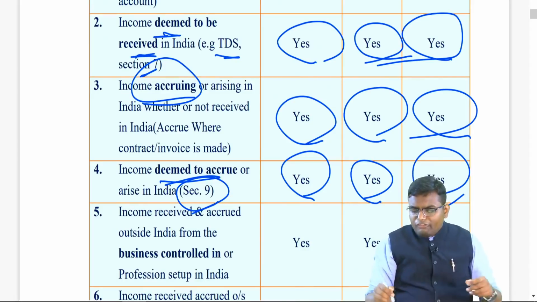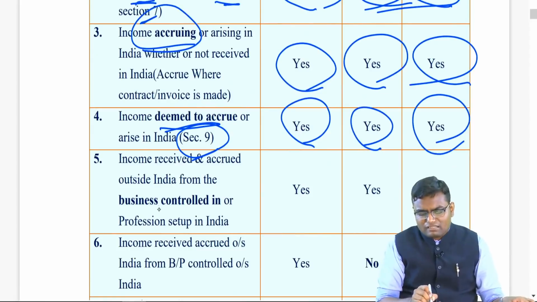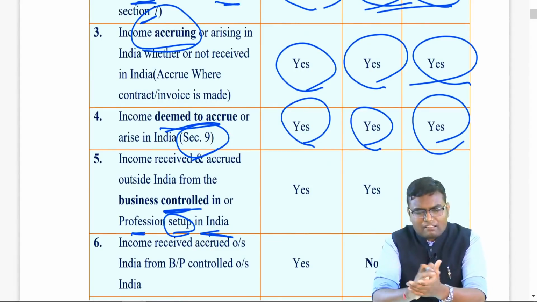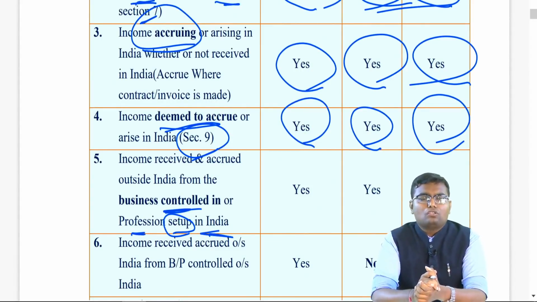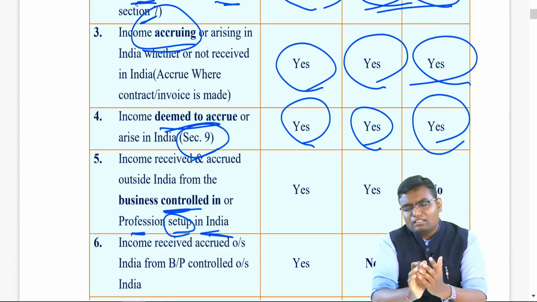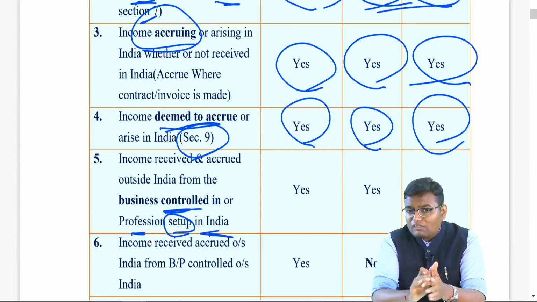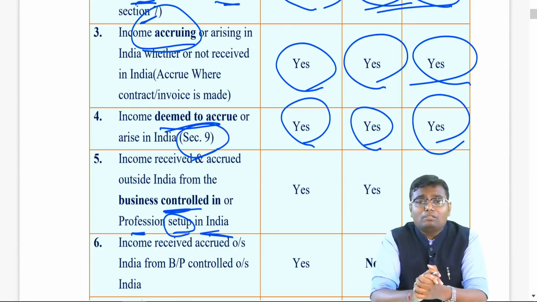However, consider income received and accrued both outside India from a business which is just controlled, or a profession which is just set up, in India. Set up is the same as control. So let's say Mr. Biden has a business in USA. He came to India for a visit, just 2 to 3 days. His business is in America, accrued in America, received in America. Now let's say in the journey of 2 to 3 days, he took some key decisions of the business while he was in India. From where has he controlled the business? India.